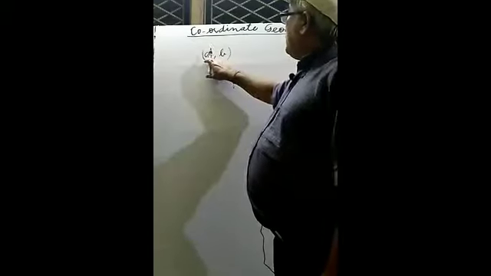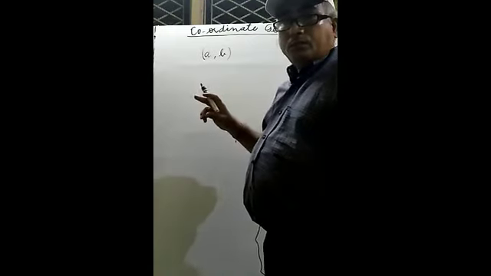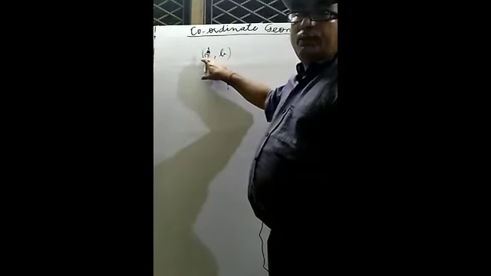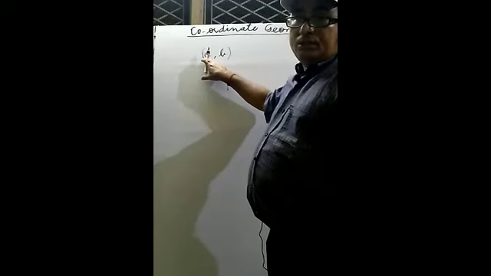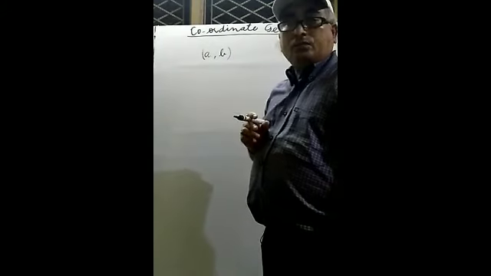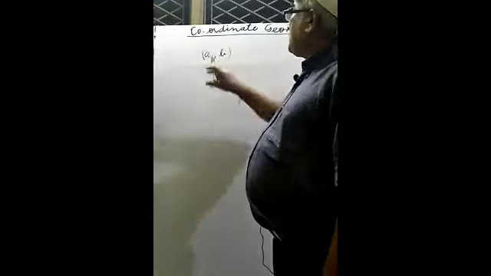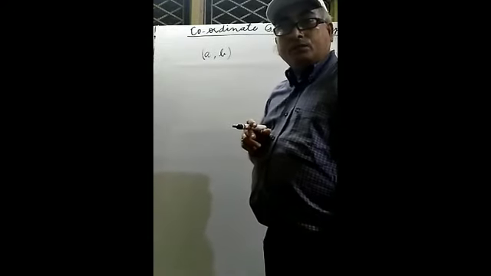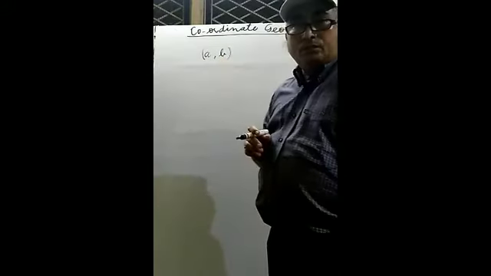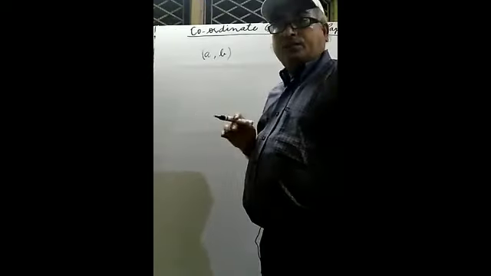A comma B, with a comma in between. So A will be written first, and B will be written second. This one is an ordered pair because two numbers are going always.